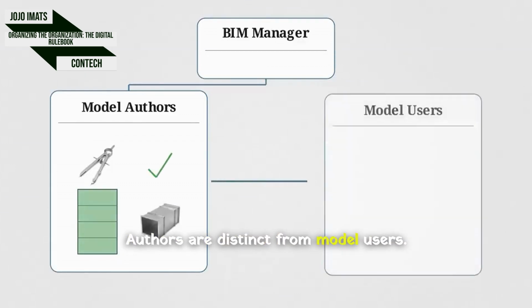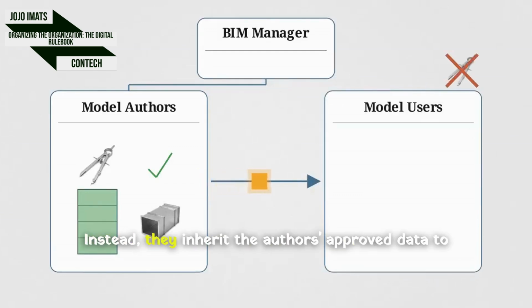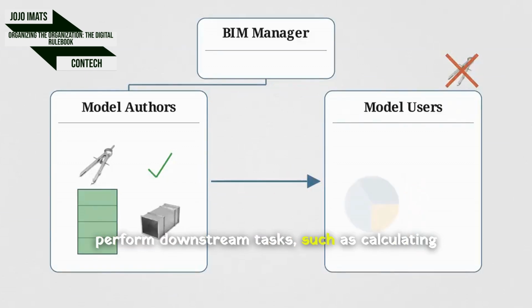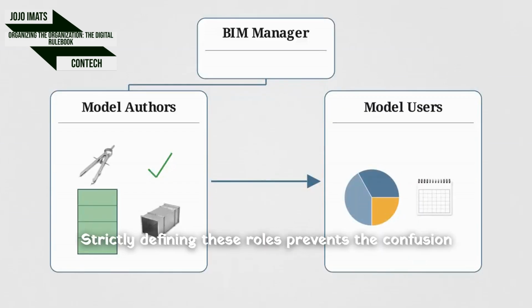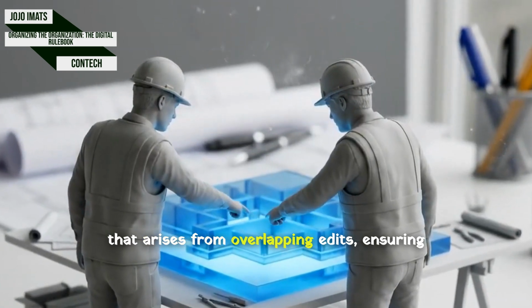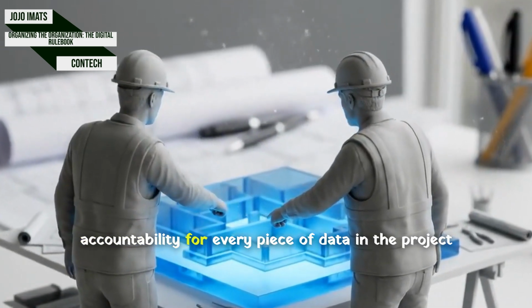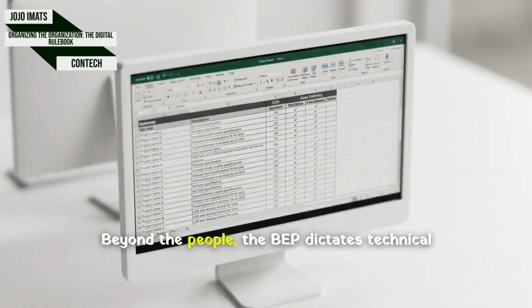Authors are distinct from model users. Users do not create the geometry. Instead, they inherit the author's approved data to perform downstream tasks, such as calculating construction costs or building out delivery schedules. Strictly defining these roles prevents the confusion that arises from overlapping edits, ensuring accountability for every piece of data in the project ecosystem. Beyond the people, the BEP dictates technical requirements.